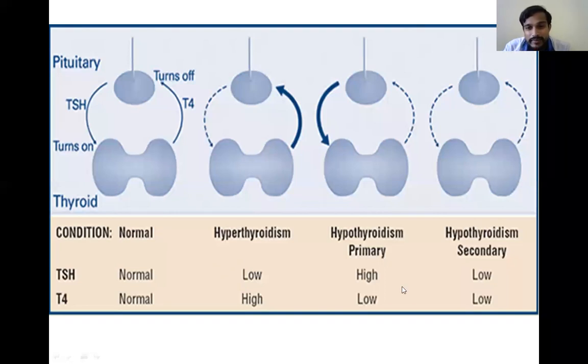In hypothyroidism, in primary hypothyroidism, the T3, T4 will be low, and due to this, the TSH will be high. And in special case, the secondary hypothyroidism, T4 and TSH both can be low. Okay, this is the interpretation of the thyroid hormones. If suppose the T3 and T4 are at the borderline, then we will send the patient for the FT3 and FT4 for confirmation of the increased or decreased thyroid hormones.